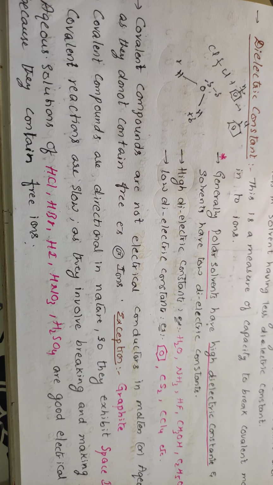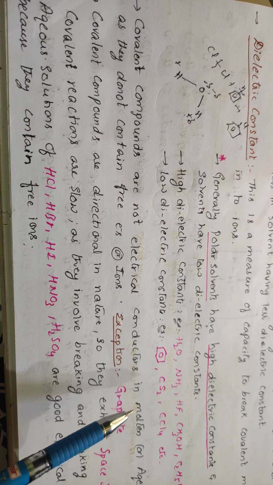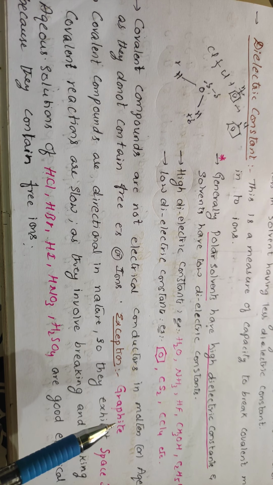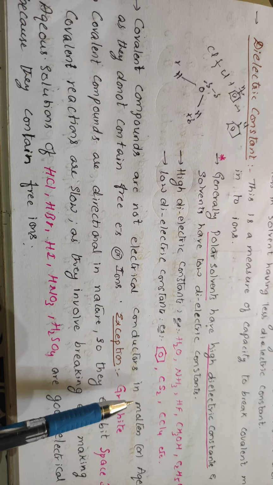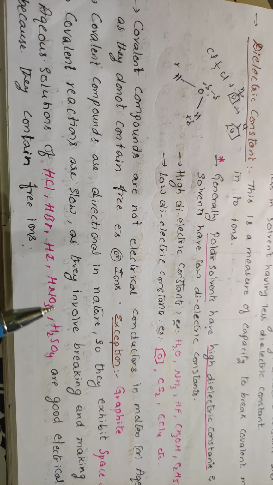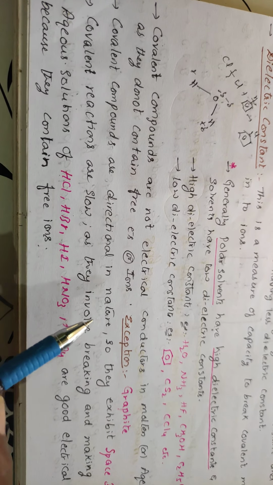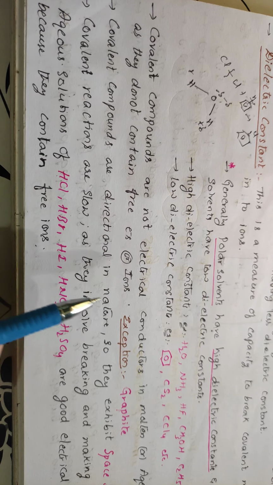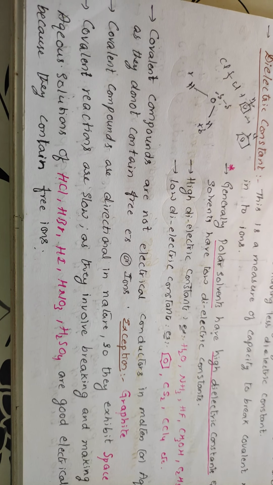Covalent compounds are not electrical conductors in molten and aqueous state. If you see the ionic compounds, even in the molten state as well as aqueous state, those are very good conductors. But in solid state, those are very bad conductors. But covalent compounds are very bad conductors in molten state as well as in aqueous state, and they do not have free ions. They will not have any plus charge or minus charge, means they will not form any ions. They do not contain any free electrons. If there are free electrons only, there will be conduction of the current. So these are very bad conductors.